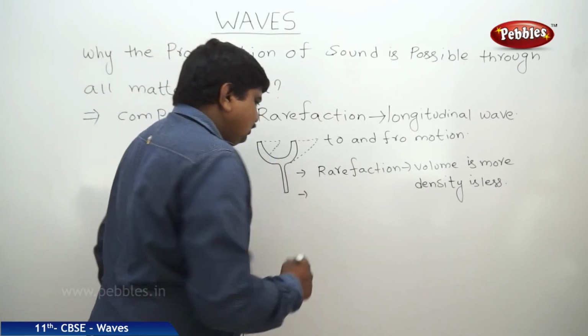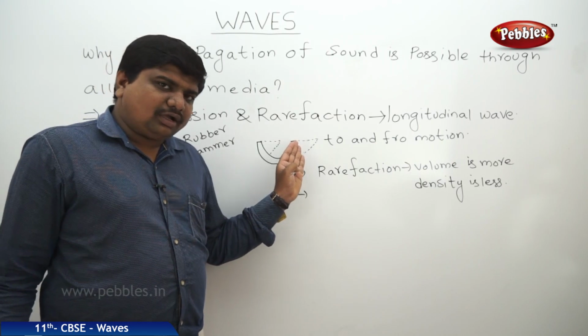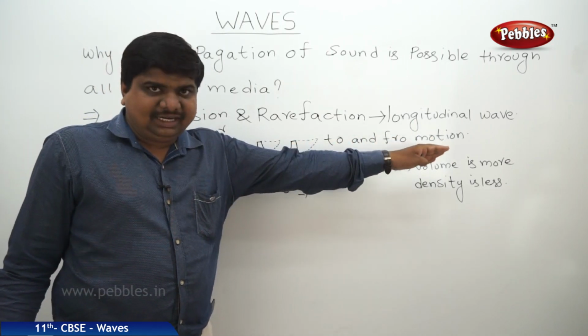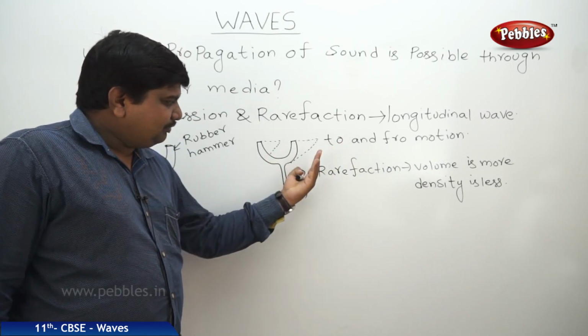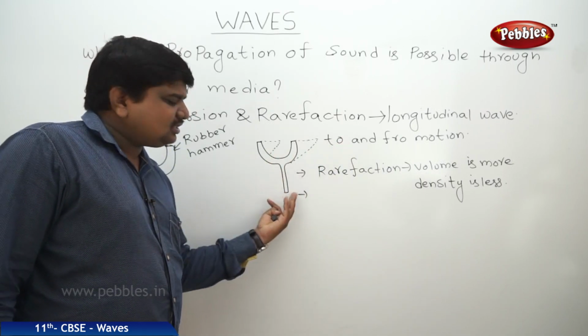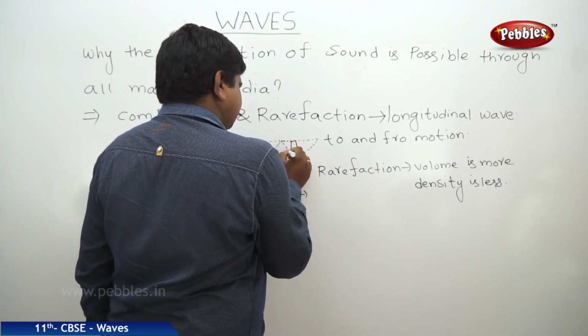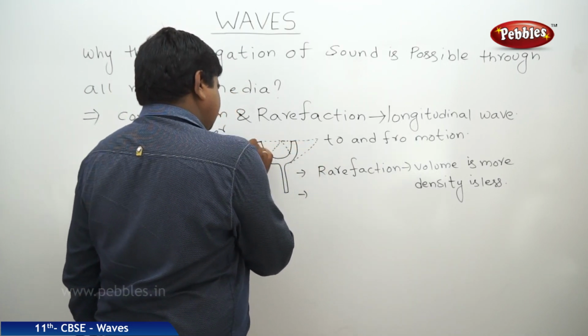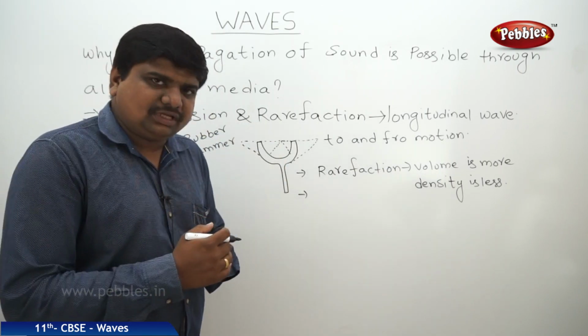Next one. Once the particles are moving away from the mean position, they won't move continuously towards infinite distance, and after a certain path they will come back also. That means they are coming towards the source of the disturbance. So like this. We can see the oscillations of the U-shaped tuning fork like this.